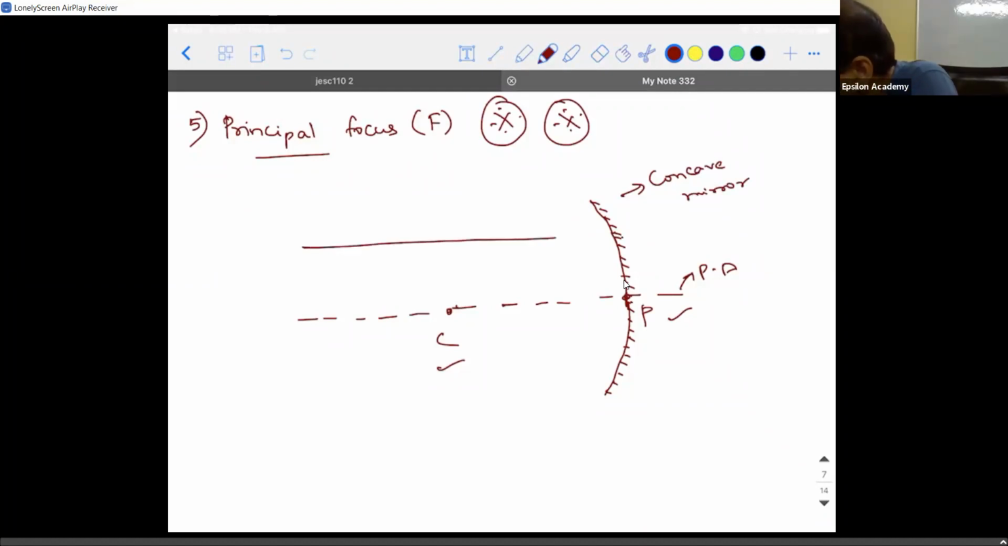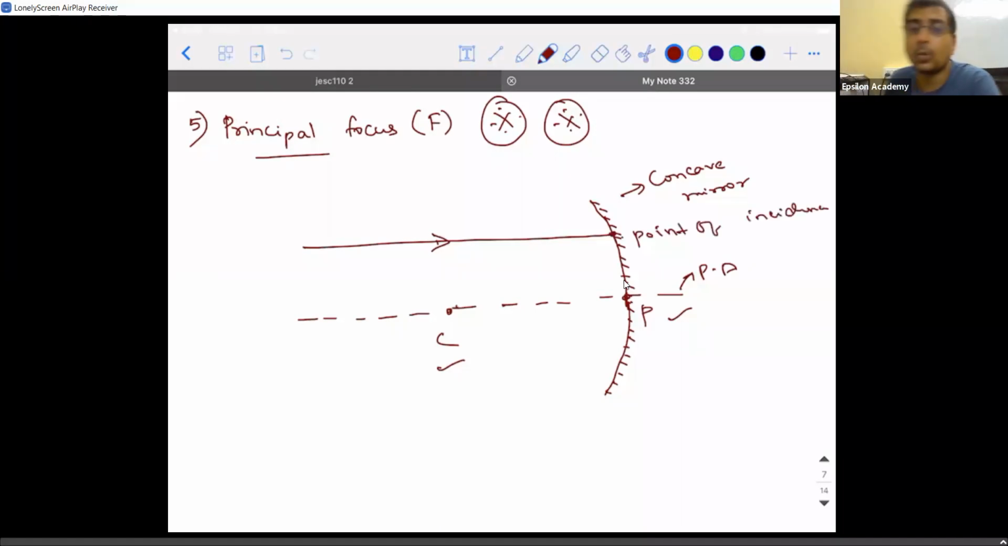If I take a ray parallel to the principal axis, I repeat, if I take a ray parallel to the principal axis, then the object is said to be at infinity. If I take a ray parallel to the principal axis, this is the point of incidence. So what did I say? Always at the point of incidence, you should always draw a normal.